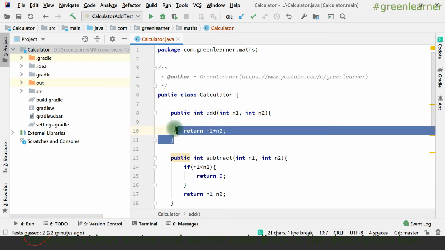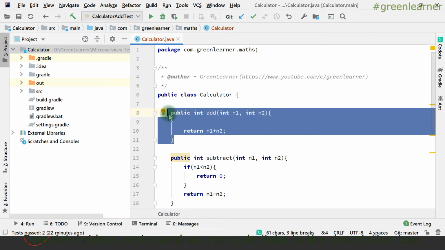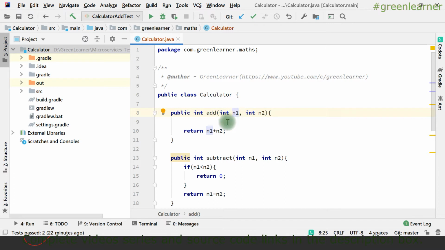I am going to pick the first method, the add method, which takes two numbers, n1 and n2, and simply returns the sum of those parameters. I'm going to add more functionality into this add method subsequently as we write a few more tests around it. All other methods like subtract and multiply you can write on your own, it is just for practice. I'll push this code on GitHub. Let's go ahead and start writing tests for this calculator add method.